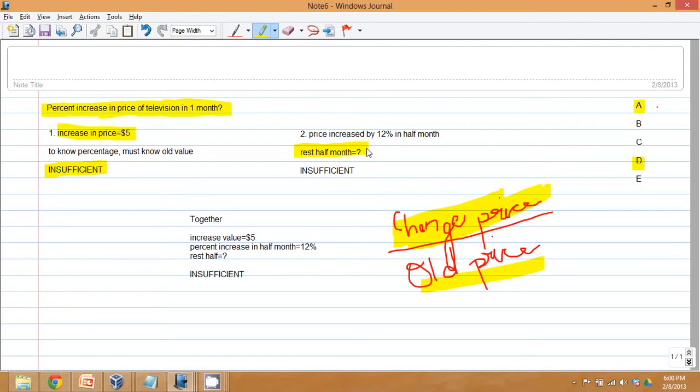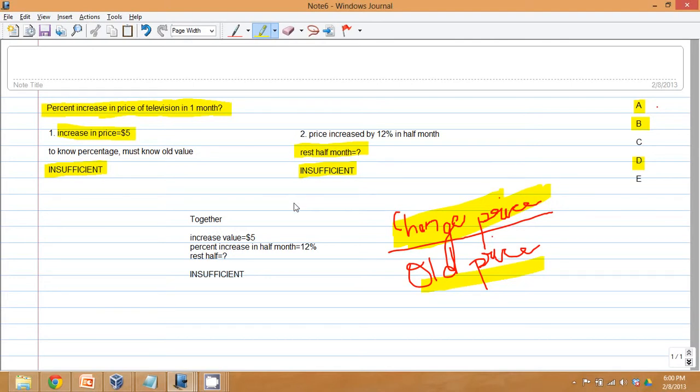So this information is clearly not sufficient, because it just gives us information about half a month, and it does not give us any information about how the rise was in the next half of the month. So this is clearly insufficient, and the moment this is insufficient, we know B is also out of question. So the answer is going to be one between C and E, and if you're short of time, this is the time to make a guess: 50% chance of C being right, 50% chance of E being right.